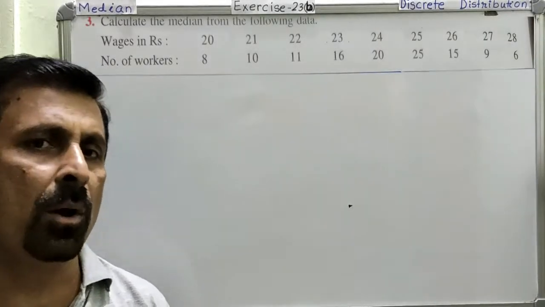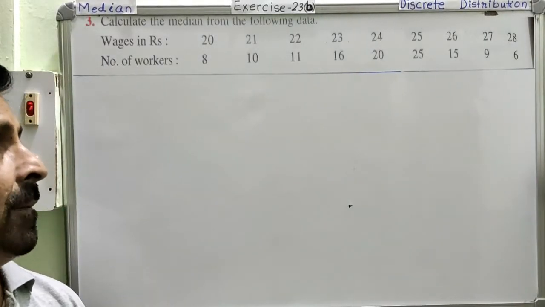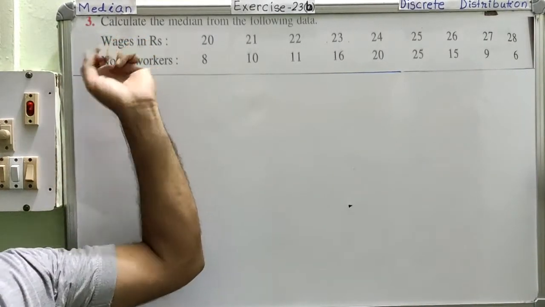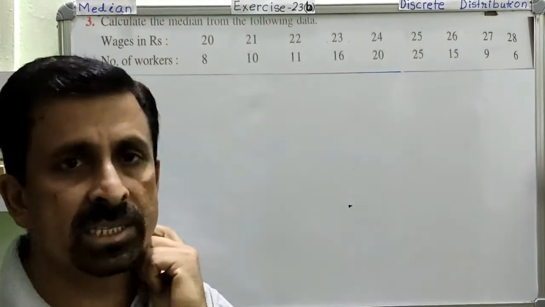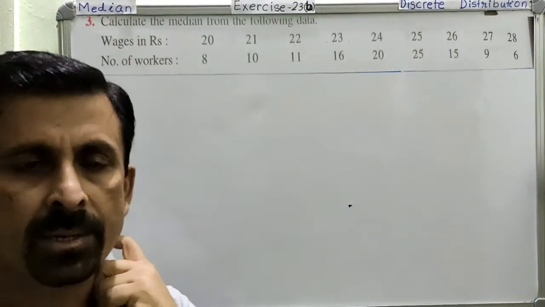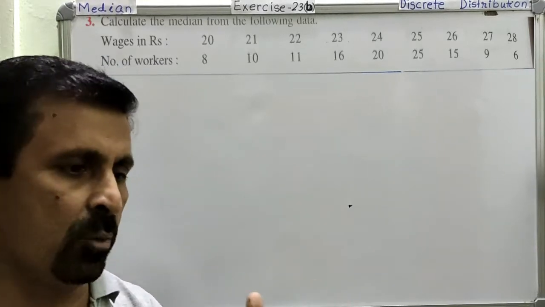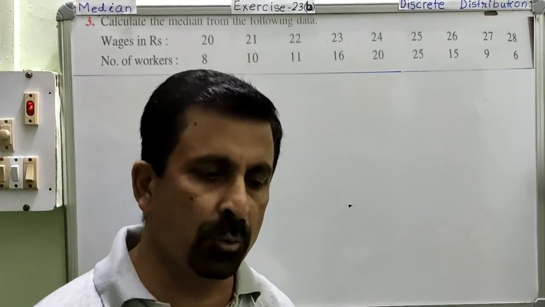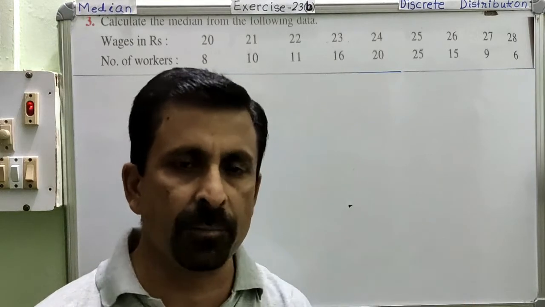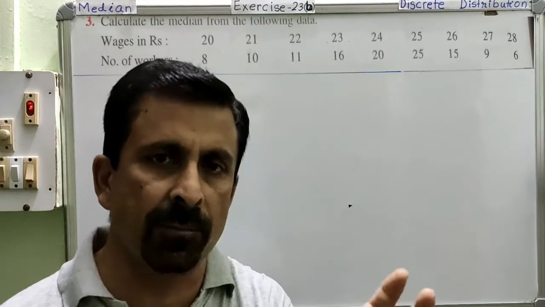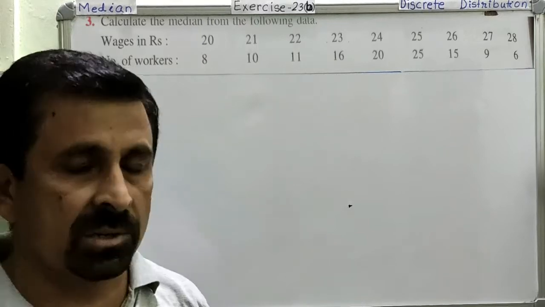Now we are moving on to the type 2 question for the median. For calculating the median we are taking a discrete distribution. From the previous video you might have understood what kind of distribution is called a discrete distribution.